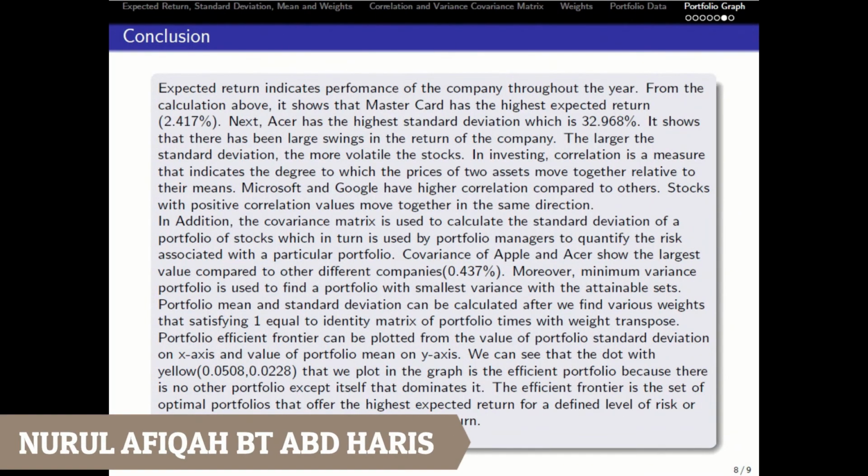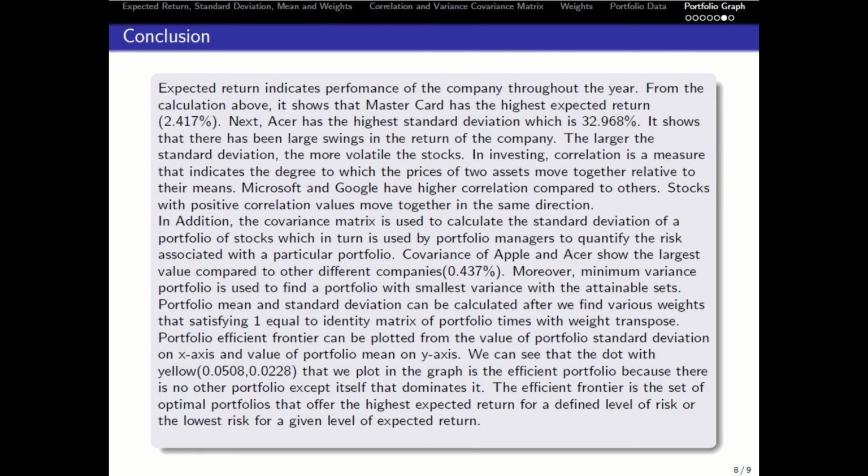Okay, now the conclusion that we can get from this project 2 from all the computing that we have made before is that the expected return indicates the performance of the company throughout the year. From the calculation above, it shows that Mastercard has the highest expected return, which is 2.417%. Next, AZHAR has the highest standard deviation, which is 32.968%. It shows that there has been large swing in the return of the company. The larger the standard deviation, the more volatile the stocks.